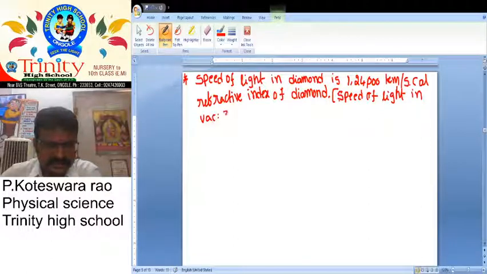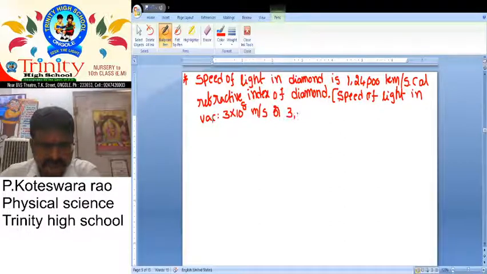It is 3 into 10 power 8 meter by second. It changes into kilometer by second. 3 lakhs kilometer by second.